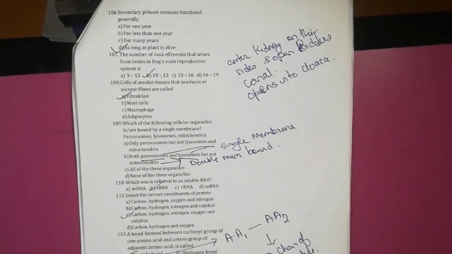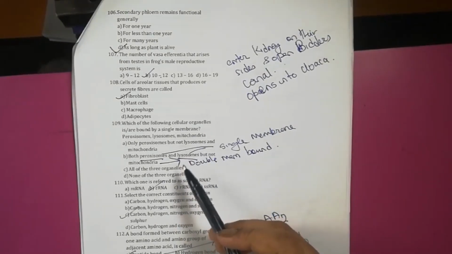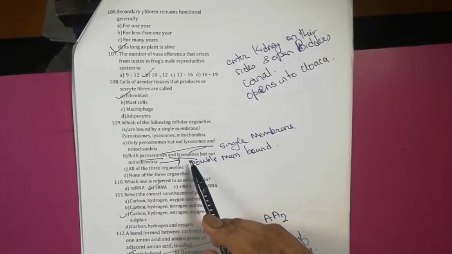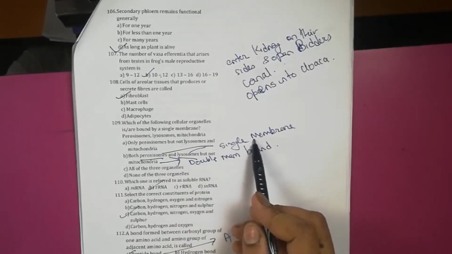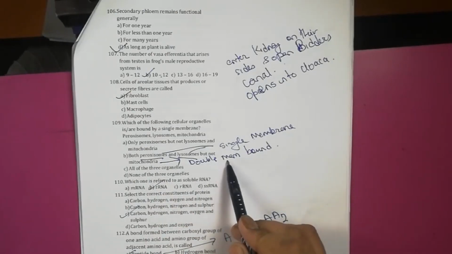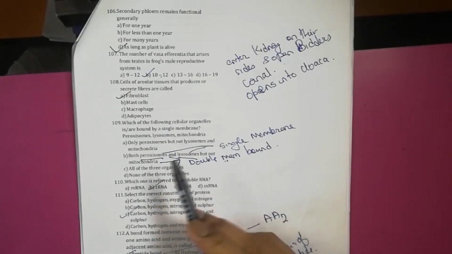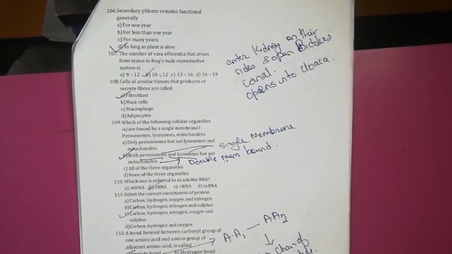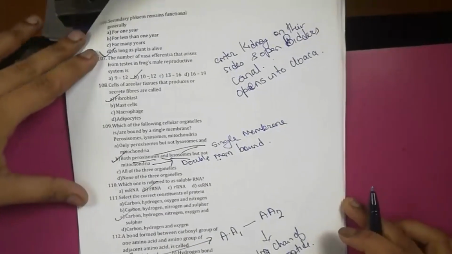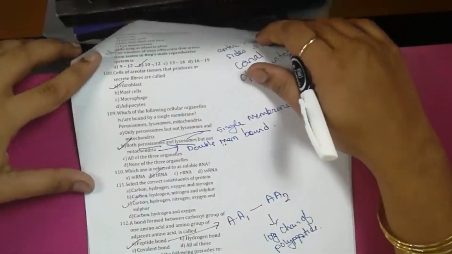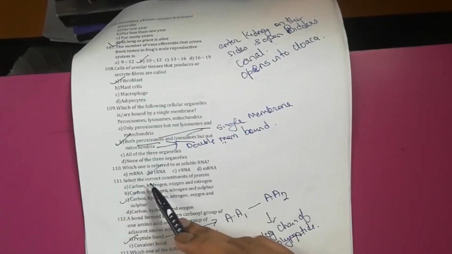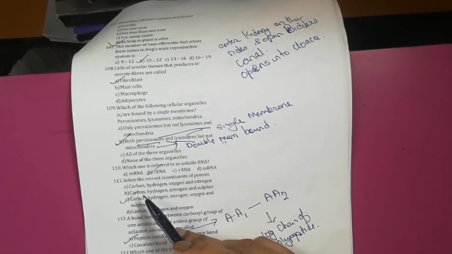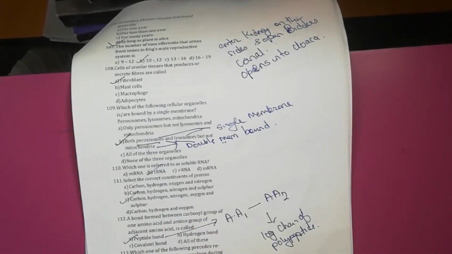Which one of the following cell organelles is bound by a single membrane? Only peroxisomes and lysosomes are bound by a single membrane. Mitochondria is bound by a double membrane. So the correct option here is B. Which one is referred to as soluble RNA? The correct option here is tRNA. tRNA is referred to as soluble RNA.